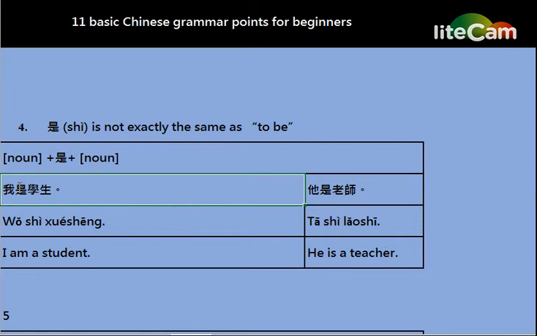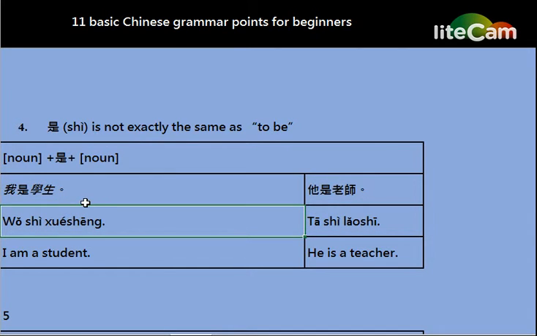And here for the word 我, it is the noun. And 学生, it is the other noun. We use the word 是 to link up two nouns together. 我是学生. It means I'm a student.